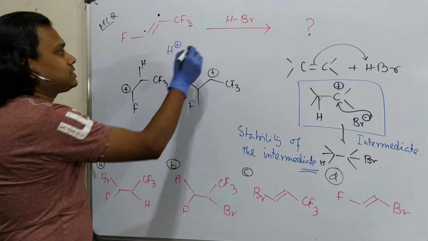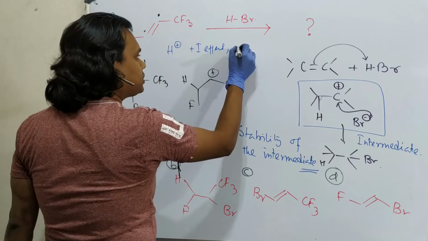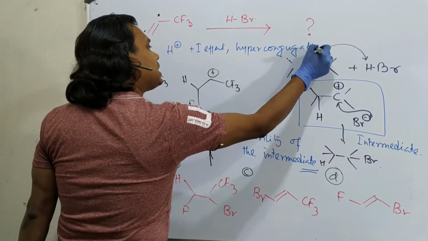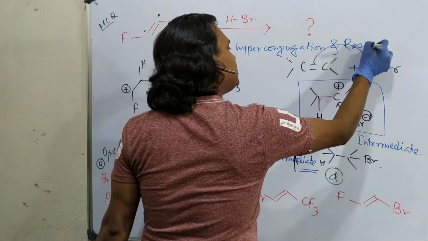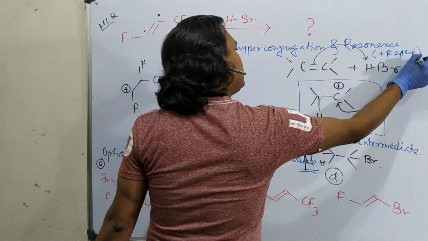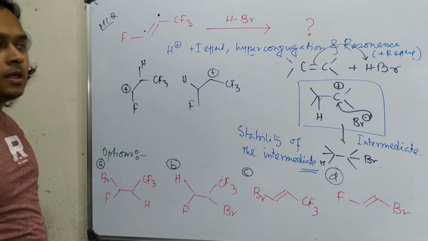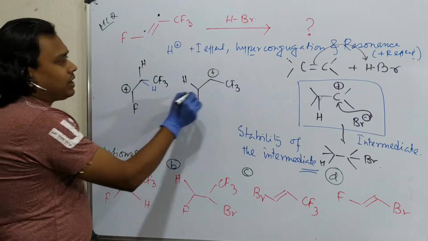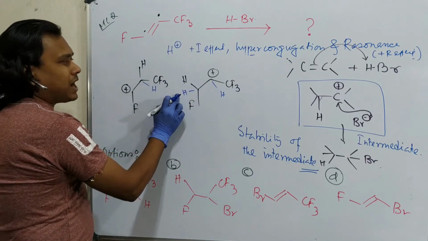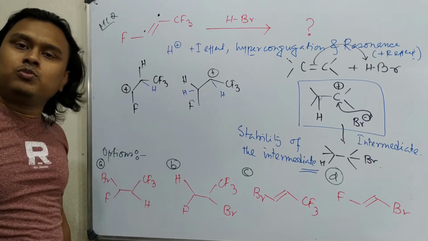So there are three options: plus I effect, hyperconjugation, and resonance, better to say plus R effect. Is it possible here? See, one hydrogen here, one hydrogen here. So for this carbocation, two hyperconjugations are possible. For this carbocation also, two hyperconjugations using hydrogen are possible, almost similar.